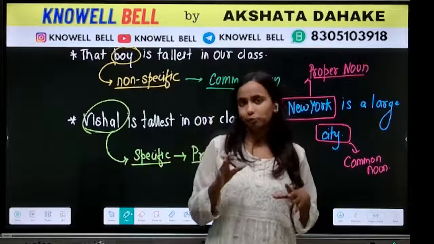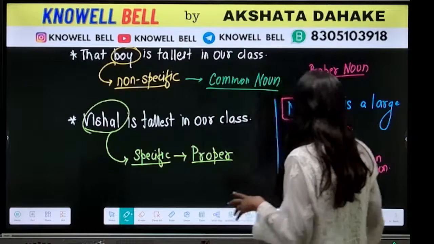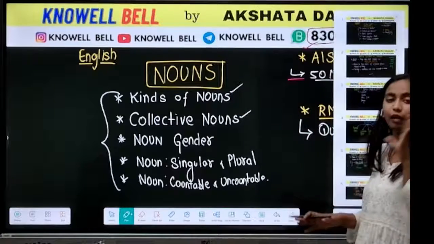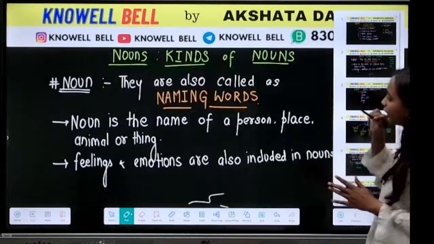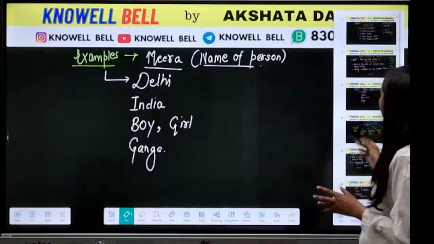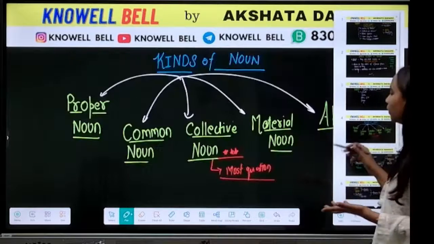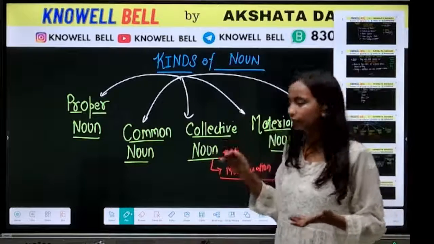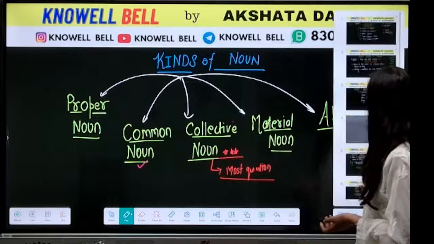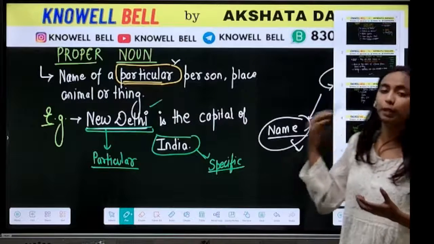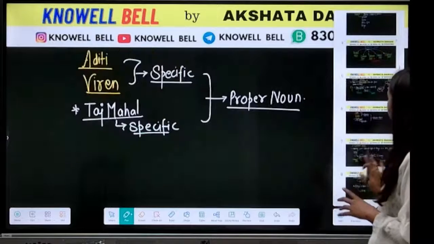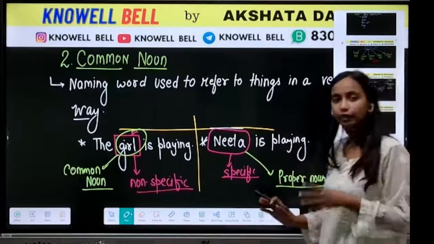So these two things we have discussed mainly today. We have discussed primarily about the syllabus, how much syllabus you have to cover from nouns for the Sainik School Entrance Exam. We have discussed what we mean by noun and kinds of nouns. We learned about the examples and the various kinds of nouns. In today's class we mainly focused on proper noun and common noun. We learned what we mean by a proper noun, the significance of the word particular, and the difference between the proper noun and the common noun.